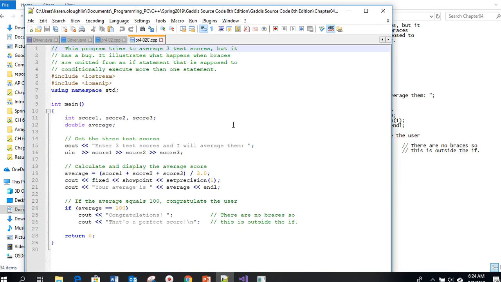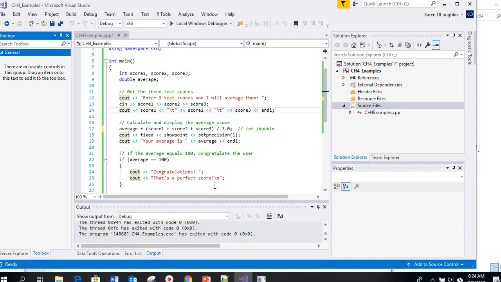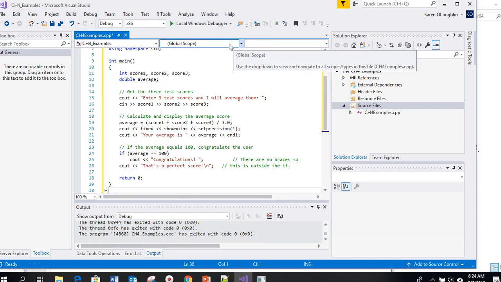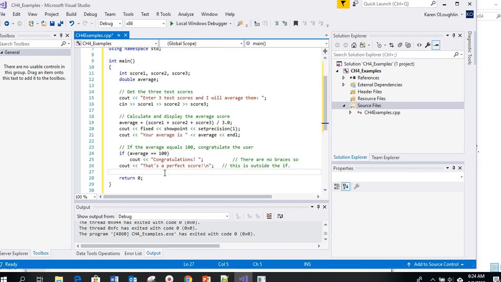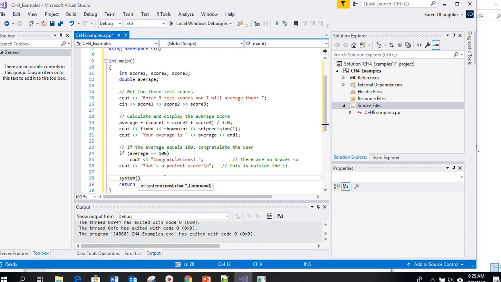If I were to copy this code into Visual Studio and run it, this is what the code looks like.